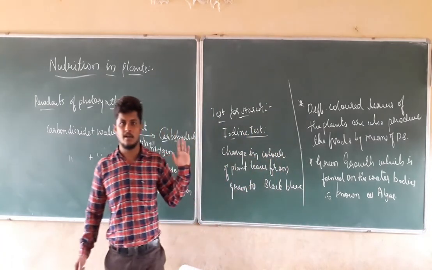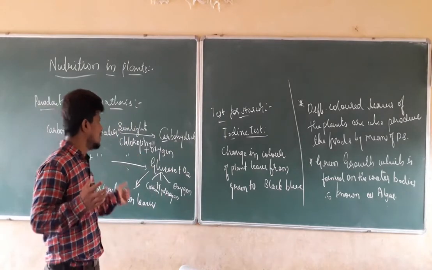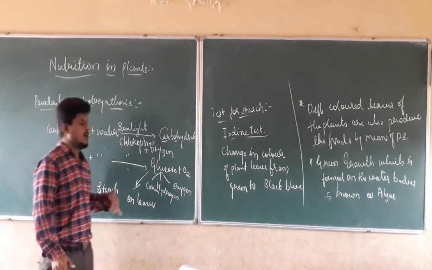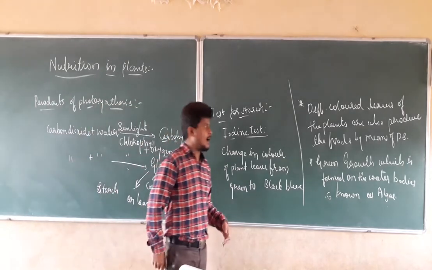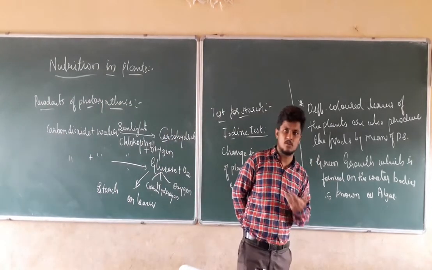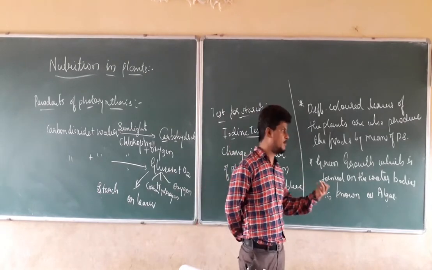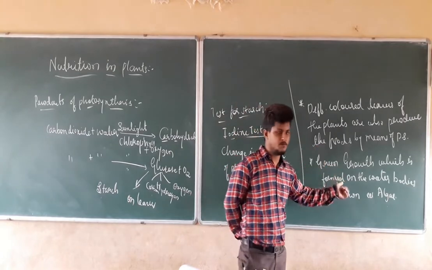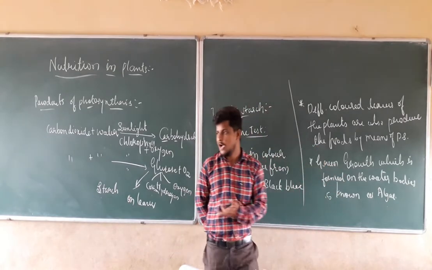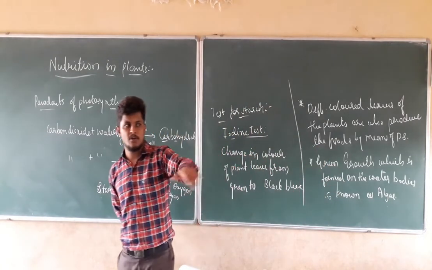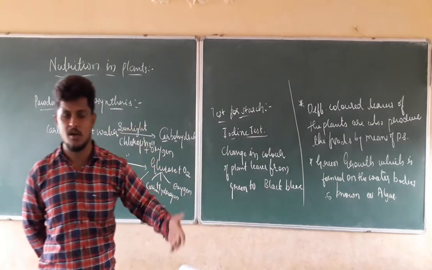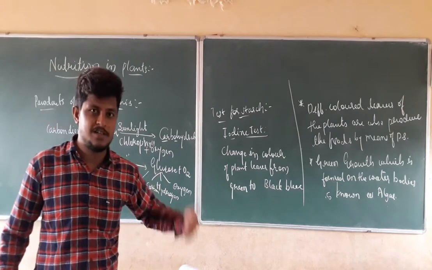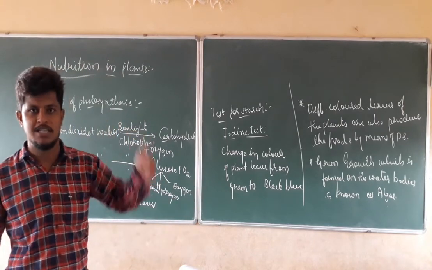I hope this is clear: what the products of photosynthesis are, how they are checked, and whether different colored leaves produce photosynthesis products. Yes, they do. And the greenish growth present on water bodies and on the surfaces of the ground is algae, and they also produce their food by means of photosynthesis.